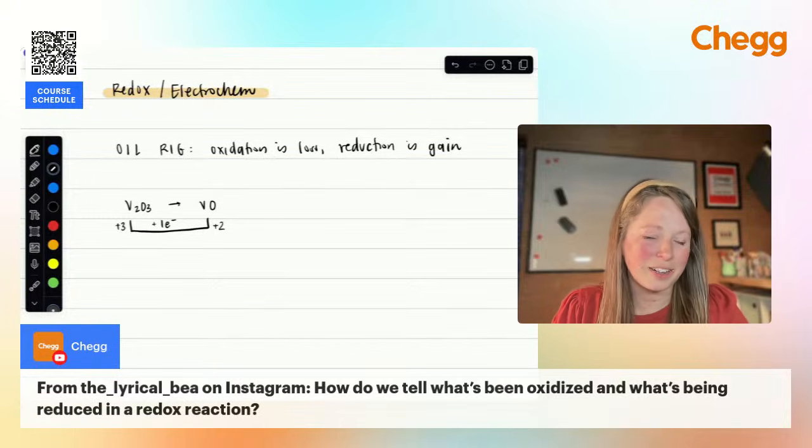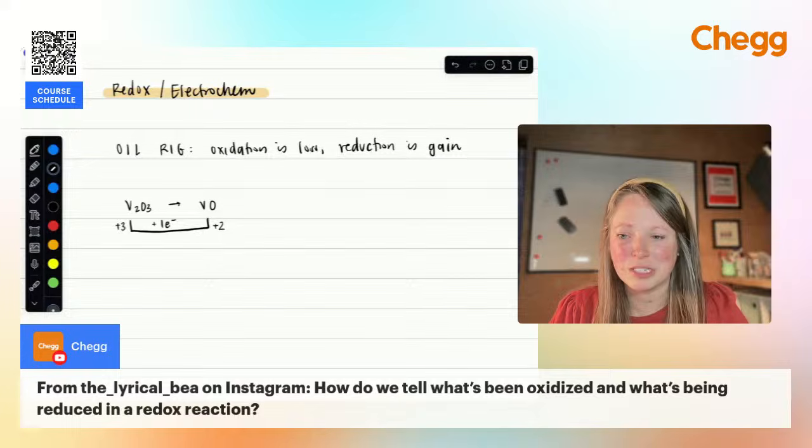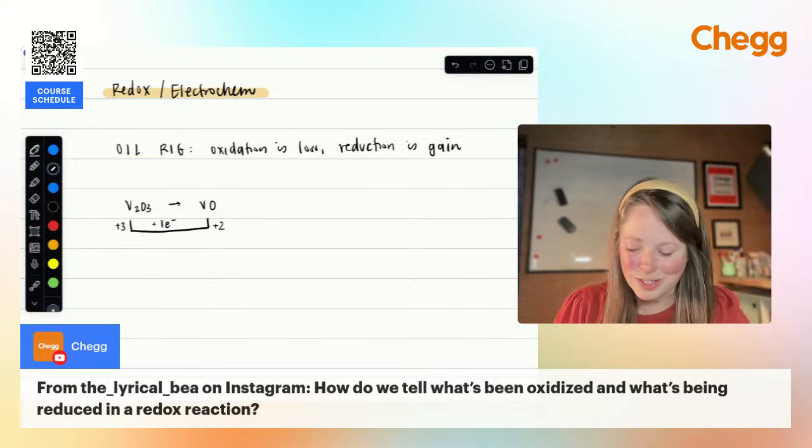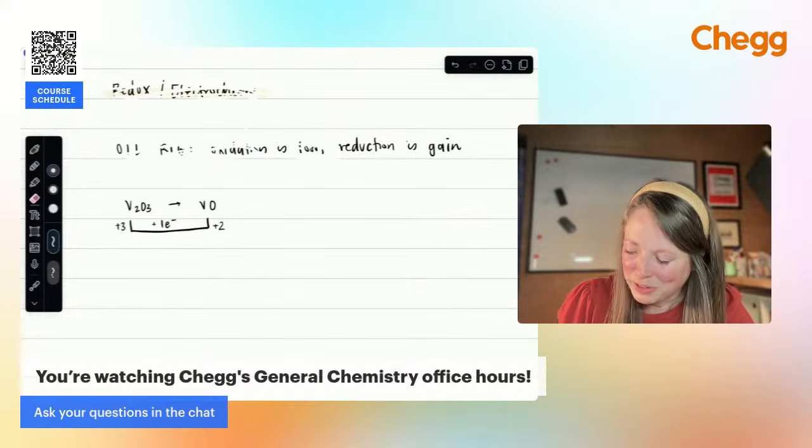If you're looking at an electrochemical cell, there are a lot of other ways to also identify that, and I'd be happy to get into that. Please just let me know. I'm going to jump back into the chat and see what other topics we can hit tonight. But if you'd like more with that, please just let me know.